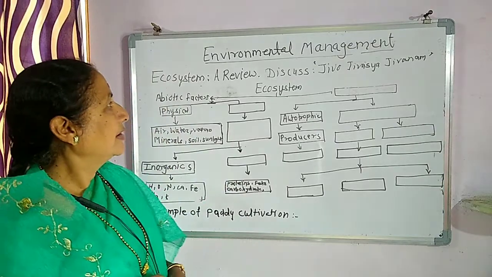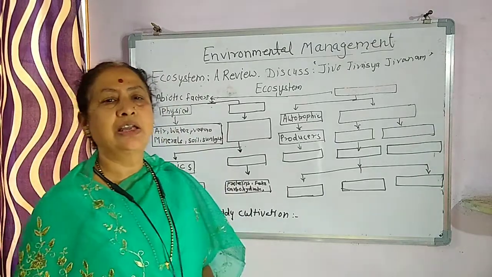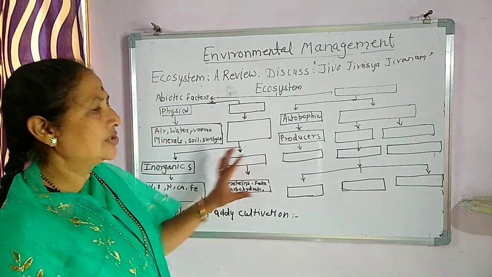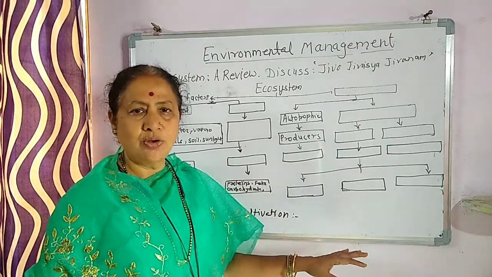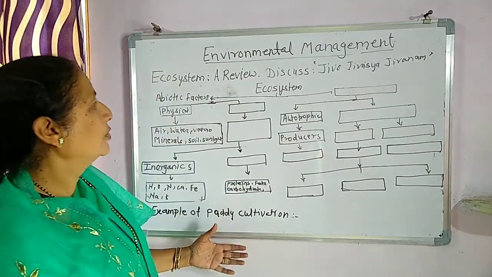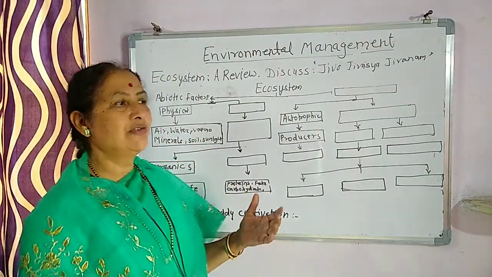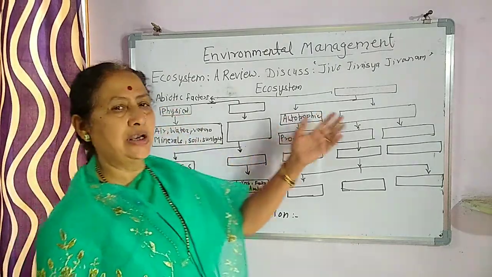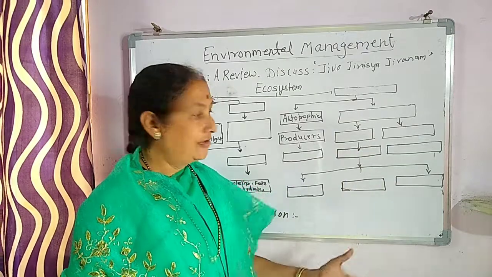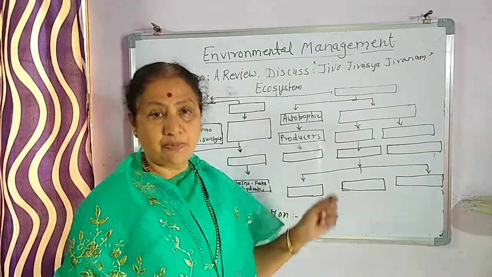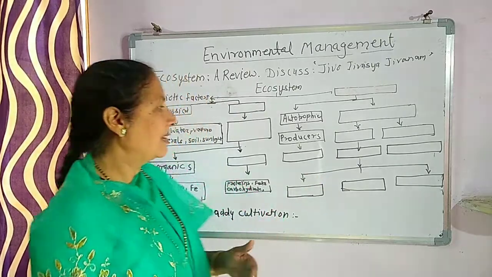The next important thing that we have to study is the classification of ecosystem. This chart is already given in your book. Let us discuss one by one. First, we know that the ecosystem is divided into two factors, abiotic factor and biotic factor. I have given these blanks here. You take it and try to fill it up. We shall discuss one by one.